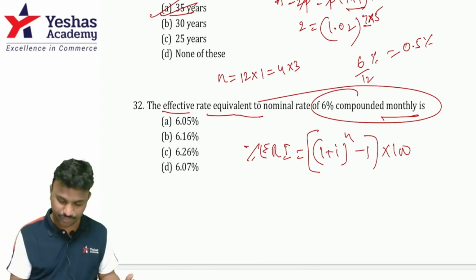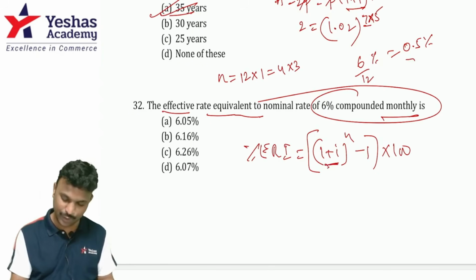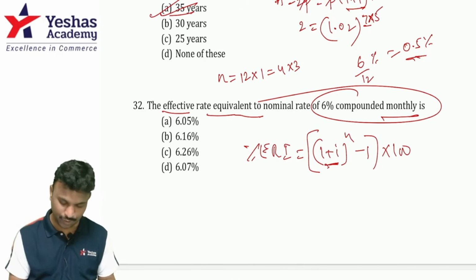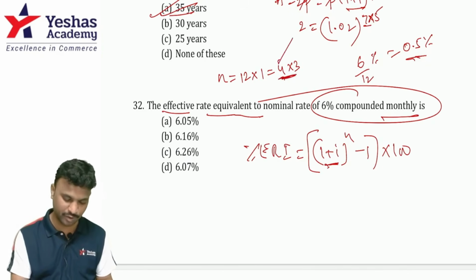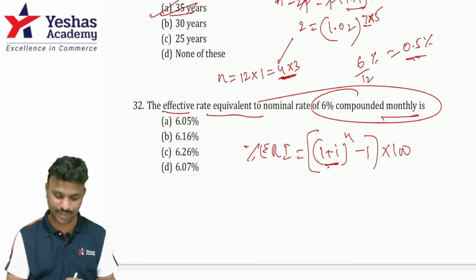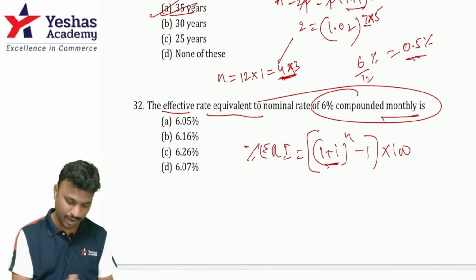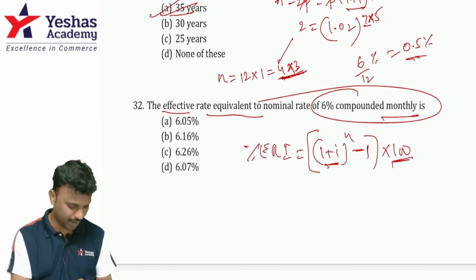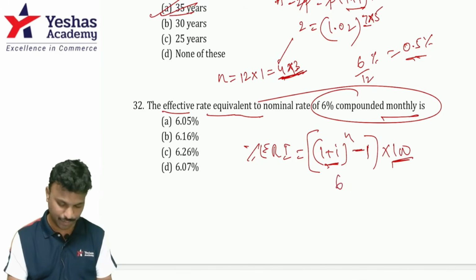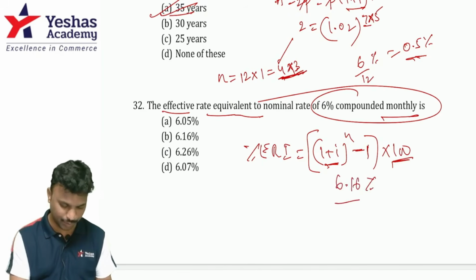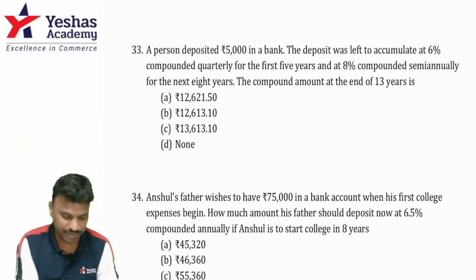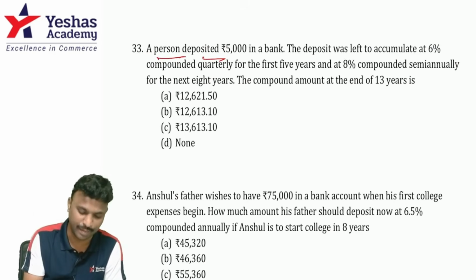Now, first of all, 1 plus I. 1 plus I value is not 6%, it's 0.5. Press percentage. Now press into, you have to raise the power to 12. That means first of all raise the power to 4. That means 1, 2, 3 times equal. Again press into, for power 3, equal 2 times. 1, 2. Then minus 1. Then into 100. That fetches you 6.16%. Option B is the right answer. Have you understood?